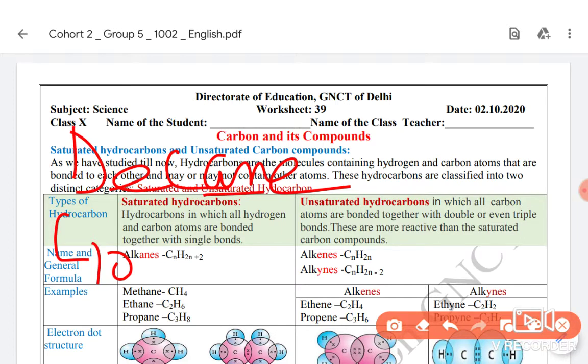The general formula is double the number of carbon atoms plus 2, that is 2n plus 2, where n is the number of carbon atoms. So it is C10H22, since 2 times 10 is 20 plus 2 is 22. If we have to write the structural formula, we can write 10 carbons and the remaining bonds will be filled with hydrogens.